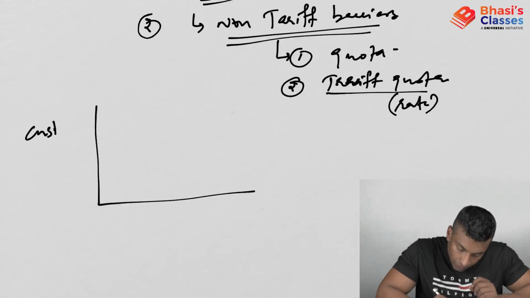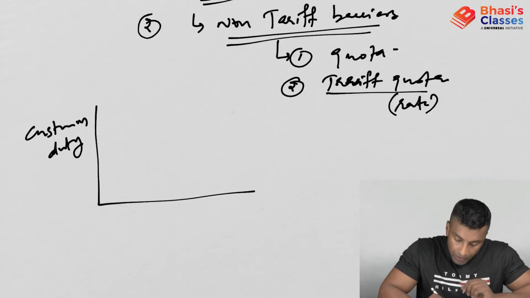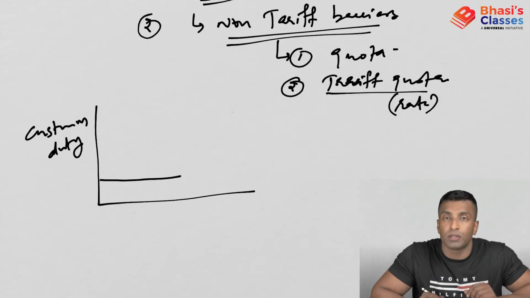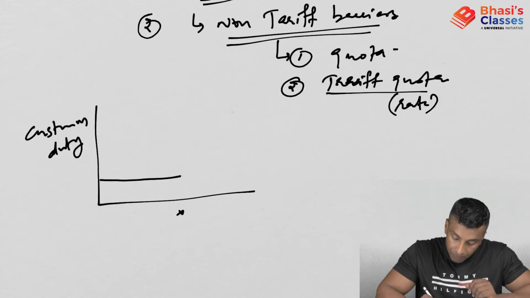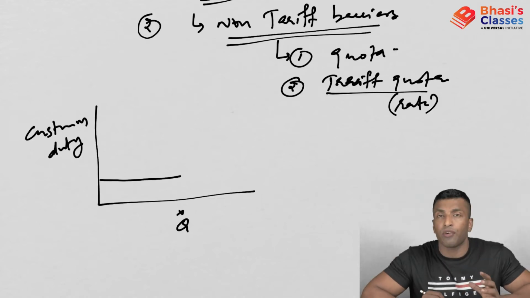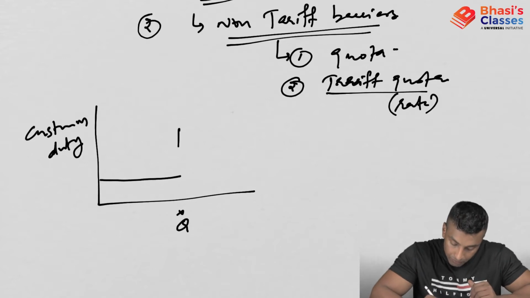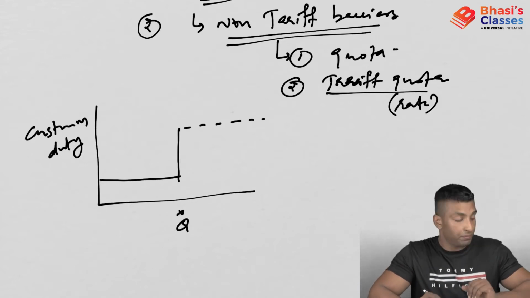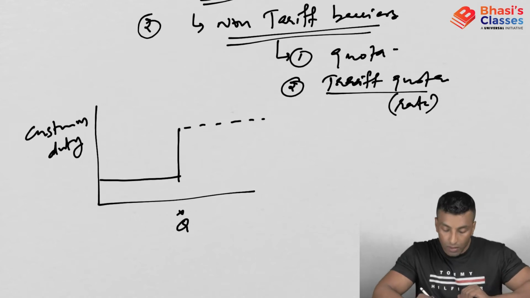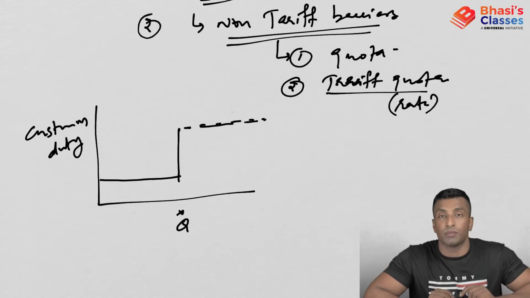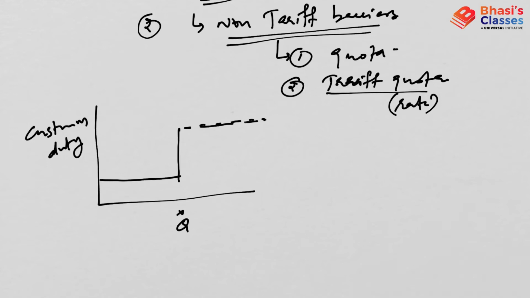So here it's like this. If you are going for customs duty, that is a tariff barrier. This is the normal situation. Let's suppose this is a duty. Now beyond this quantity, if you need to import or export, you have to pay more customs duty. So this is how you can interpret this.